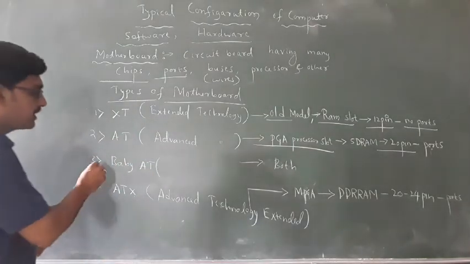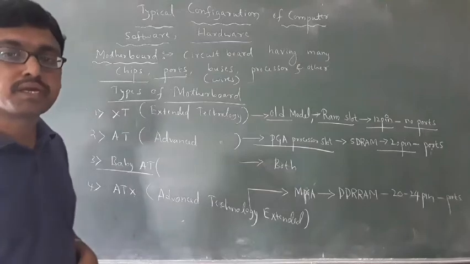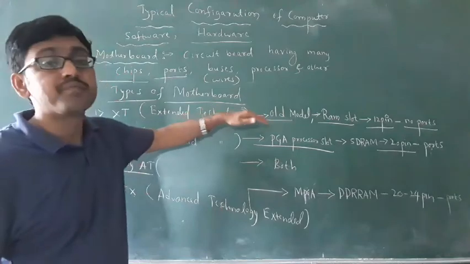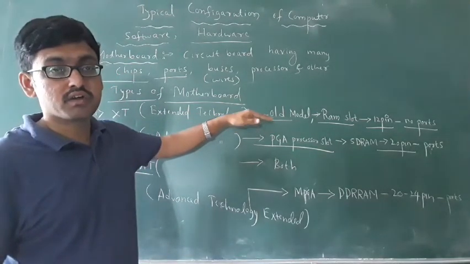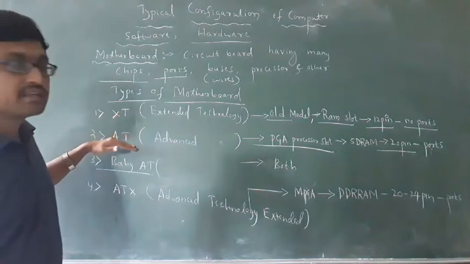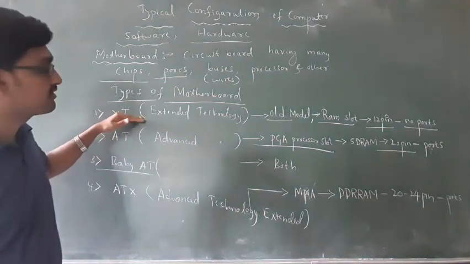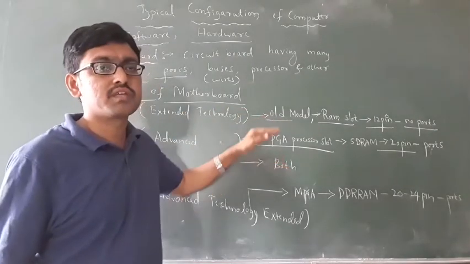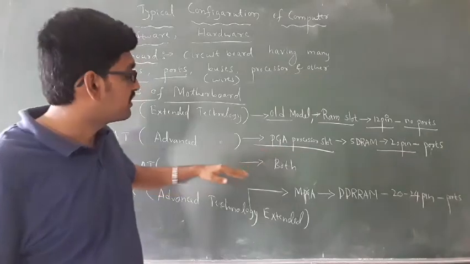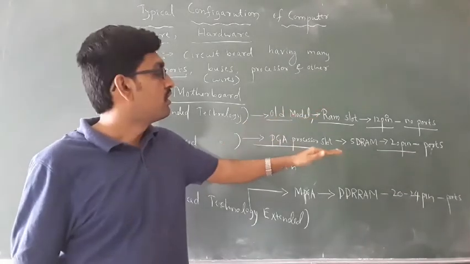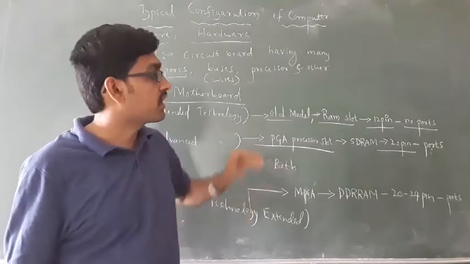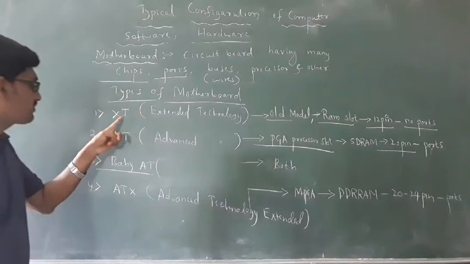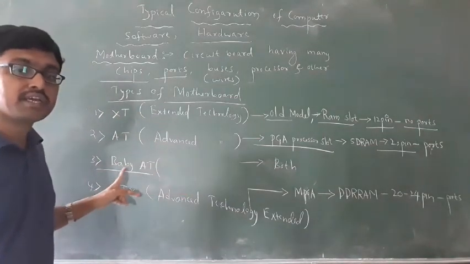Then the next one is baby AT. What is baby AT? Baby AT means advanced technology. It is a combination of both XT and AT. It consists of both XT and AT motherboard features. Both the old model processor slot and the PGA processor slot are there. This motherboard consists of 12 pin to 20 pin power connectors. Okay, it has ports. You have to write this down. It is a combination of both XT and AT. That is called the baby AT motherboard.